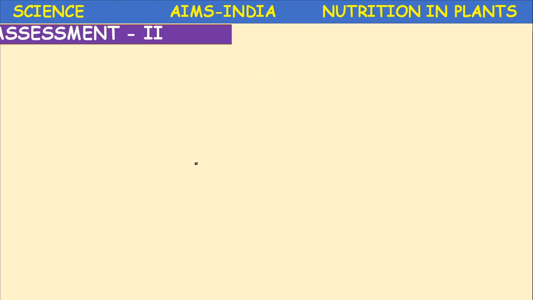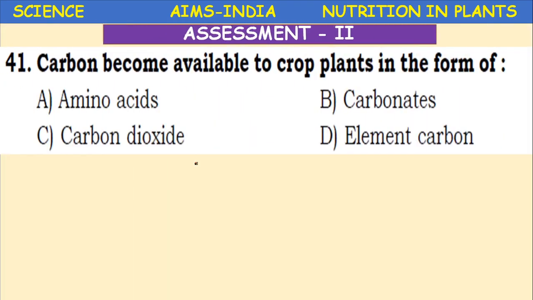Next, carbon becomes available to crop plants in the form of, in which form is the carbon available? In the form of amino acids, carbonates, elemental carbon, or carbon dioxide. So in the form of carbon dioxide. Carbon dioxide present in the atmosphere is absorbed during photosynthesis. So that carbon is used in the manufacture of glucose, isn't it, children?